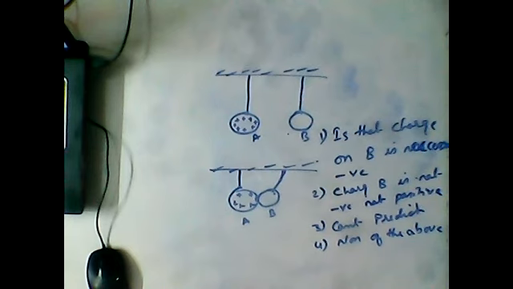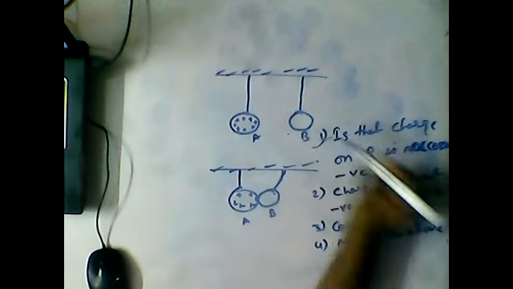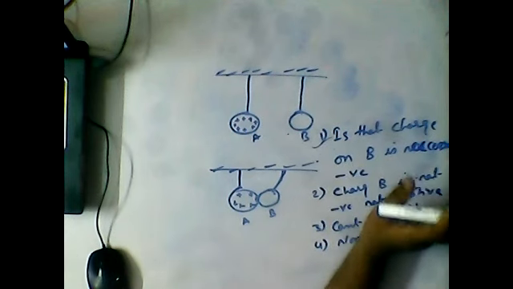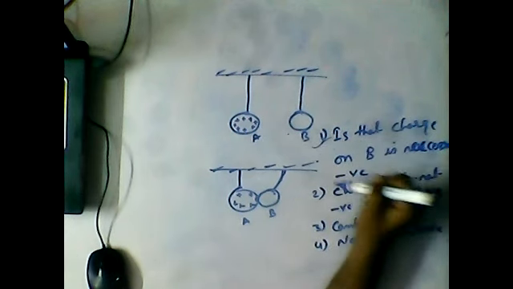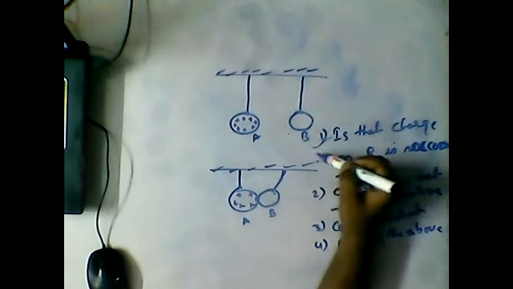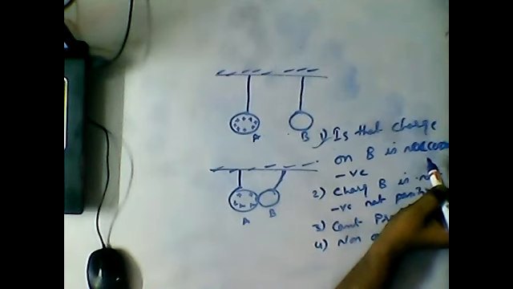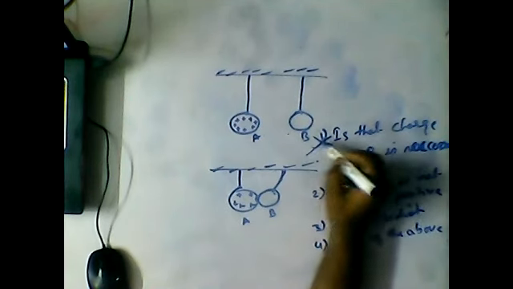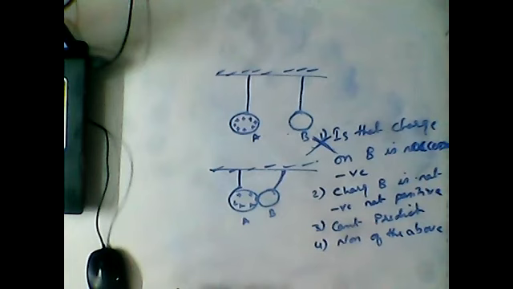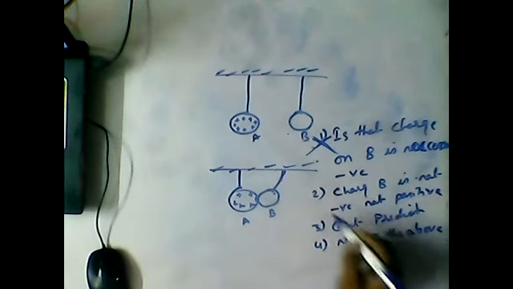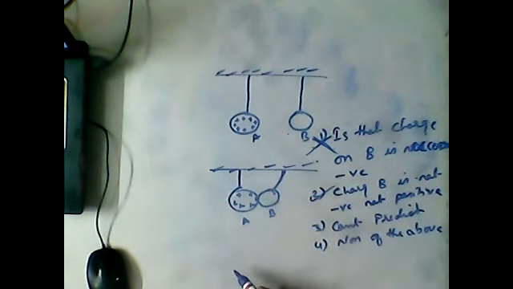Very good. Most of you will choose the first option, thinking that since it is attracted, the charge on B is necessarily negative. But this is not the correct answer. This is the wrong answer. The correct answer is that charge on B is not positive and not negative. That is, it's a neutral body.